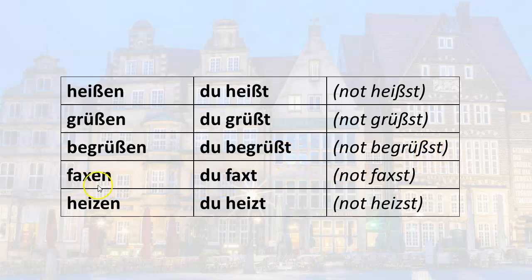Faxen is to fax, like to fax something using a facsimile machine. So du faxt, not faxst with an x and then an s. Heizen means to heat up, so you heat up would be du heizt. Again, without the s, du heizt. Okay, so remember, if the stem ends in an s, the sz or the scharfes s, an x or a z, then you drop that s from the st ending. Remember, these are all considered regular verbs. They just have this small peculiarity about them when you conjugate them in the du form.